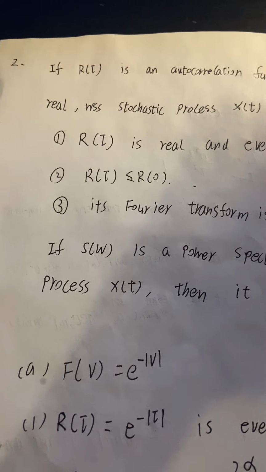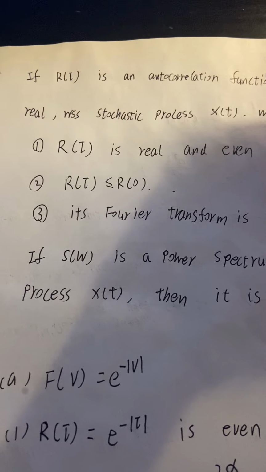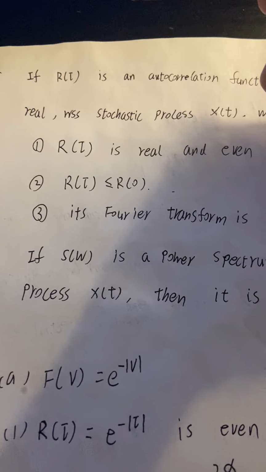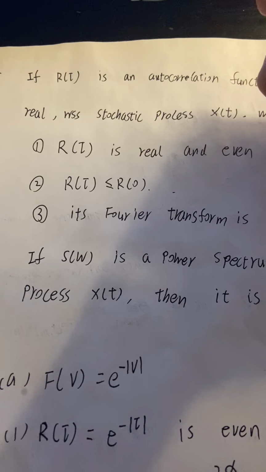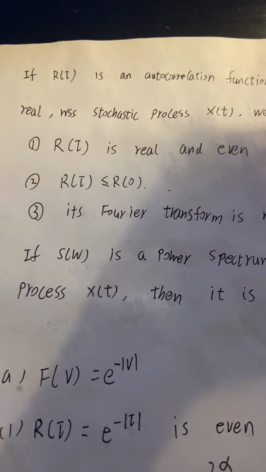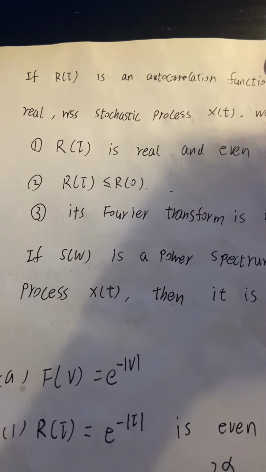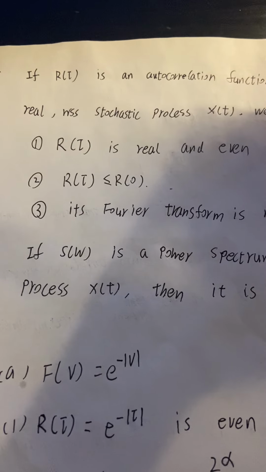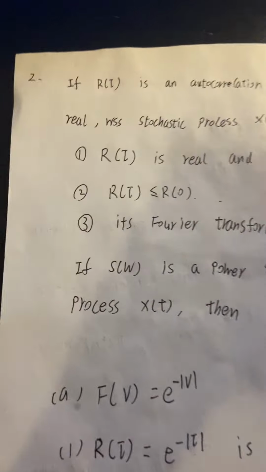F(v) is equal to e to the power of minus absolute value of v, and F(v) is equal to sin²v divided by v², and F(v) is equal to 1 when the absolute value of v is less than or equal to alpha, and F(v) is equal to 0 when the absolute value of v is greater than alpha.